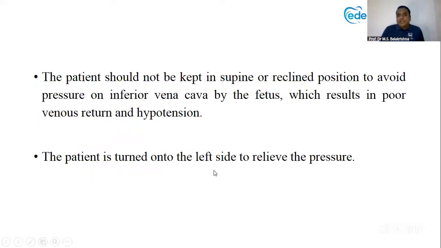Same thing that I told you: the fetus will compress the inferior vena cava, and there is poor venous return and hypotension can happen in the mother. That is why left lateral side is recommended. You should also know why. Don't just mug up the answers like that. Here, there are different positions, some 8 to 10 positions. You should know which position to use in what condition.